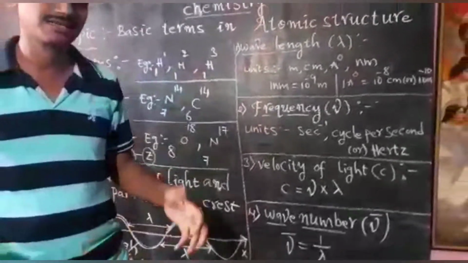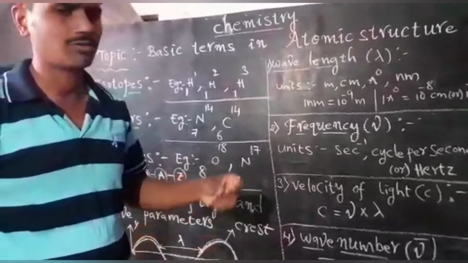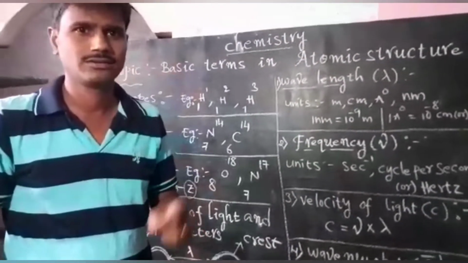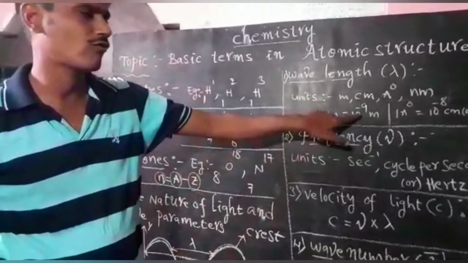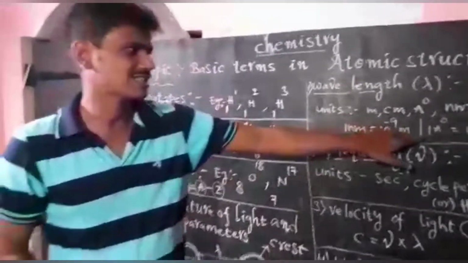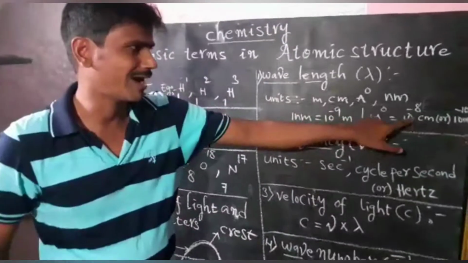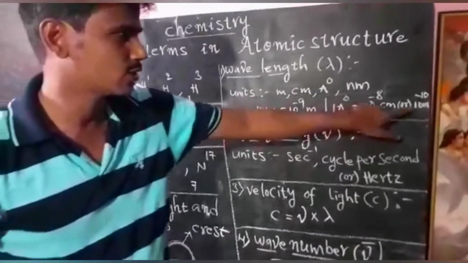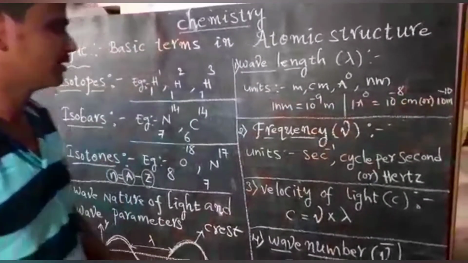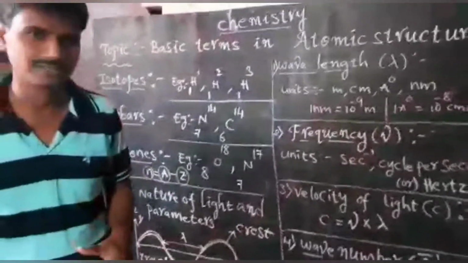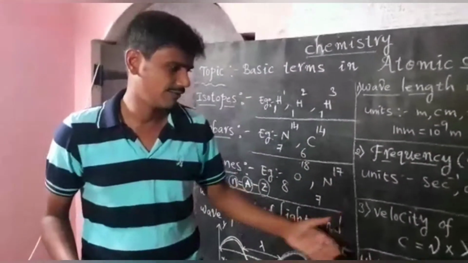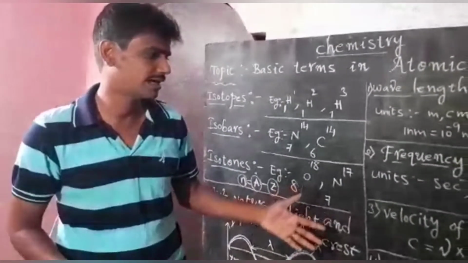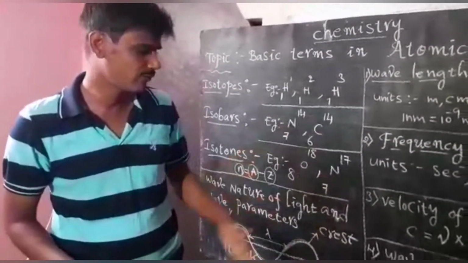Meter is the largest unit of wavelength and nanometer is the smallest. 1 nanometer equals 10 to the power of minus 9 meter. 1 angstrom equals 10 to the power of minus 8 centimeter, or 10 to the power of minus 10 meter. So our wave parameters are wavelength, frequency, velocity of light and wave number.